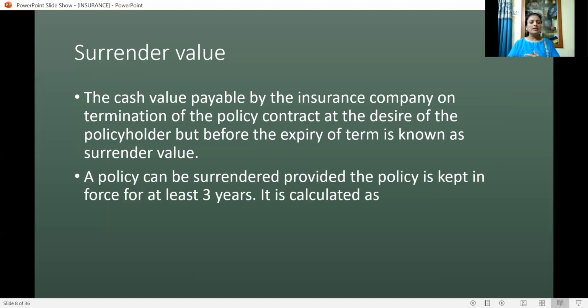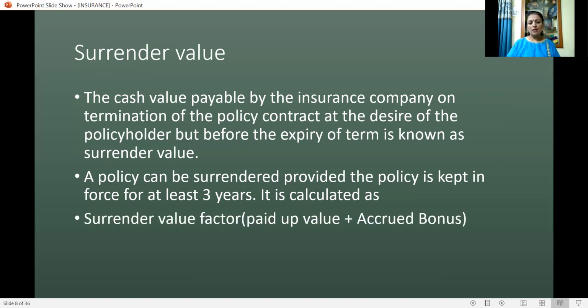A policy can be surrendered provided the policy is kept in force for at least 3 years. One has to pay the premium for at least 3 years, then the policy is said to be in force, and you can go with the surrender value. So how is it calculated? There will be a surrender value factor, and the paid up value, which we have understood how to calculate, and the accrued bonus. The insurance company declares the bonus every year, that will be added and multiplied by the surrender value factor. Then the money will be given back to the policyholder.